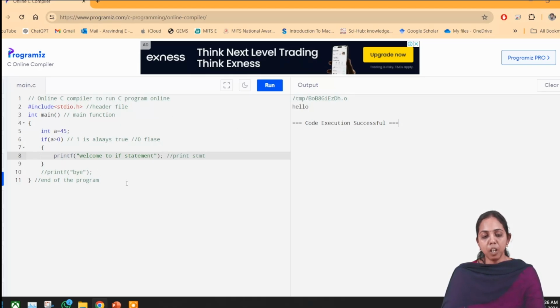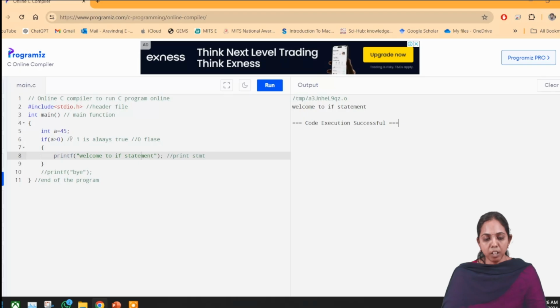What will be the output for this one? a greater than 0. Now a is replaced with 45. Everyone knows that 45 is greater than 0. So now I will execute, and it has to print "Welcome to if statement". This is how we apply it.